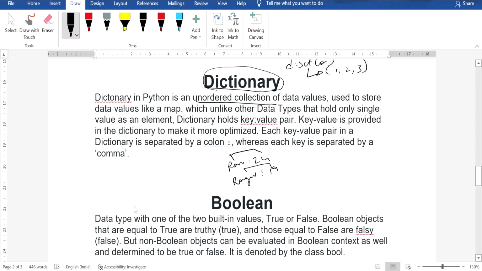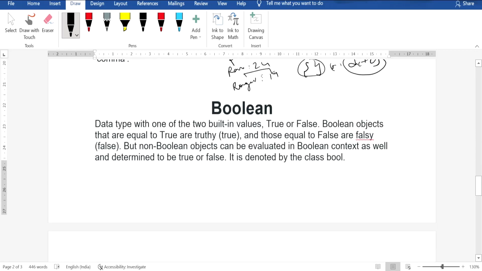Dictionary is also an unordered collection. It will not preserve any insertion order. If you want to declare a dictionary, you have two methods, using curly braces or using the inbuilt keyword dict. You can use these two ways to declare a dictionary. We will see examples in the next video.